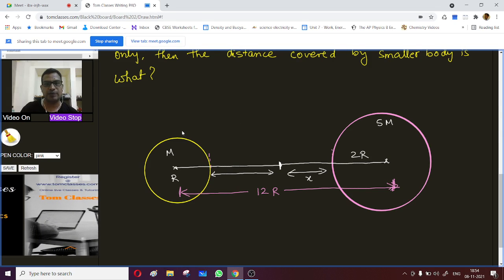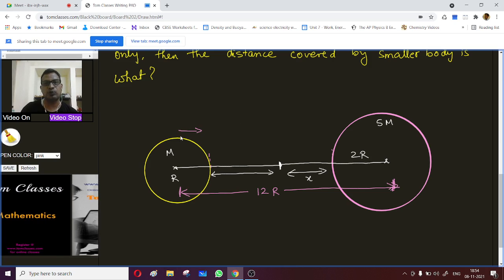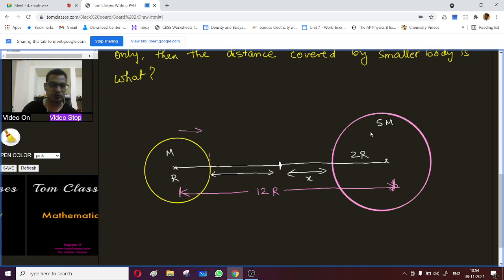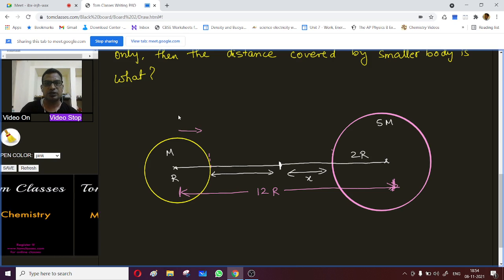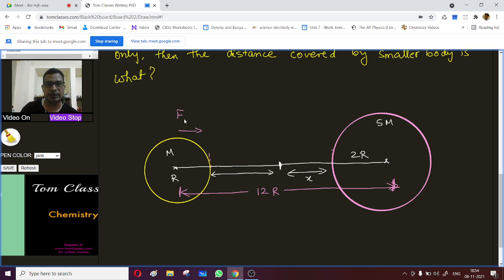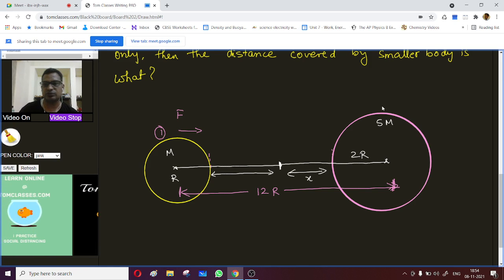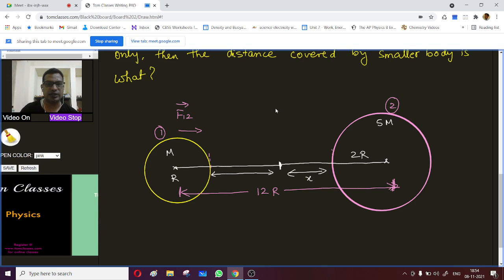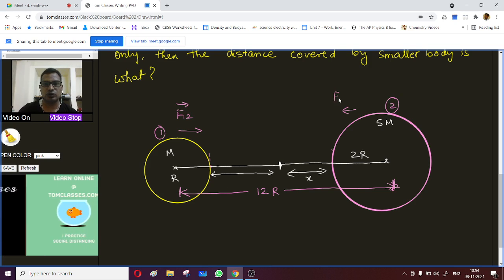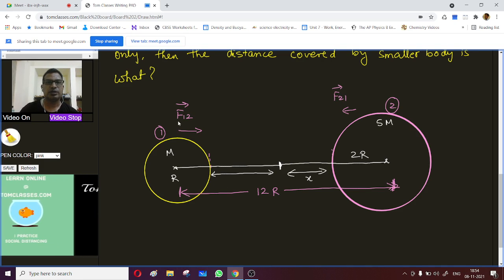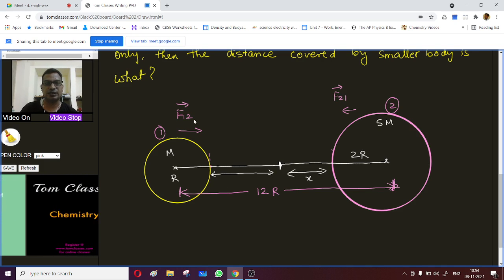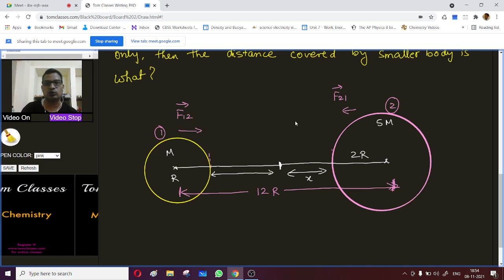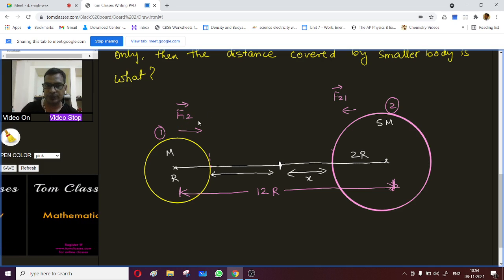So basically what happens is that this body will get pulled because of this body, because of the gravitational force. Say this is body 1 and this is body 2. The force on 1 due to 2, and this body will experience a force, force on 2 due to 1. So you can say these are equal and opposite forces, because both the bodies will try to pull each other, right?